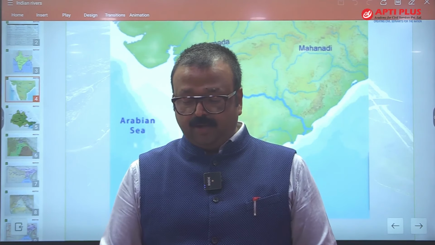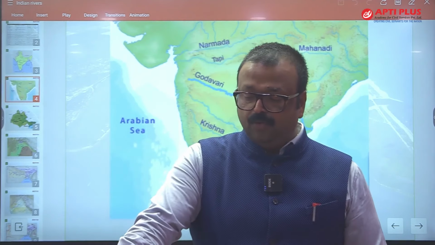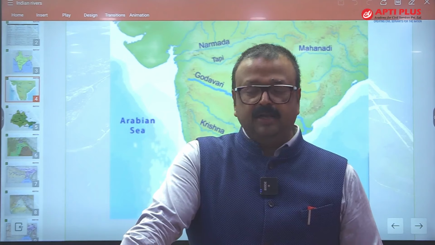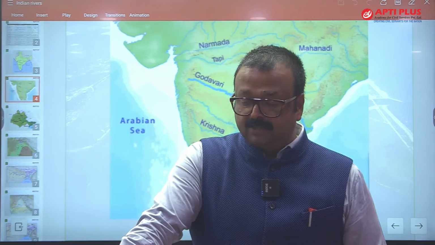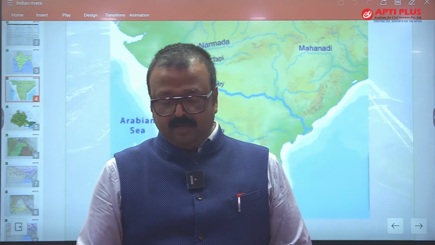These are the tributaries of Kaveri, and on Kaveri you will find Mettur Dam, then you find Koli Dam, you will find Krishnaraj Sagar Dam over there, and again making Kaveri Delta. And this Kaveri Delta is called the Garden of South India, a very fertile region, Kaveri Delta.